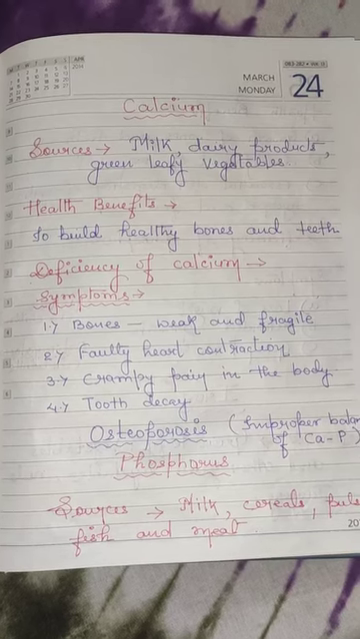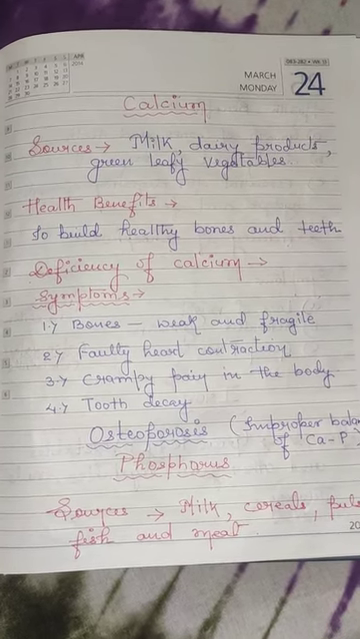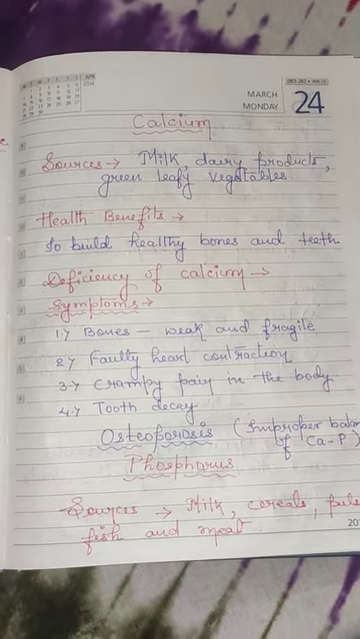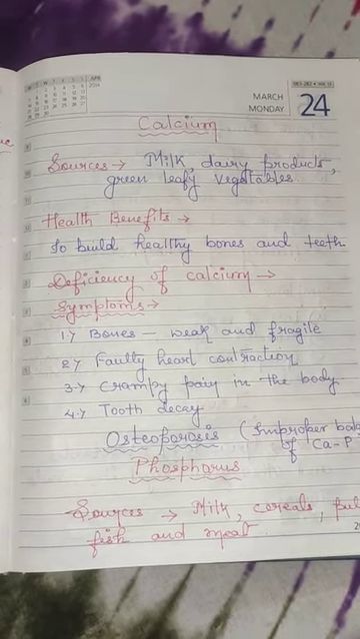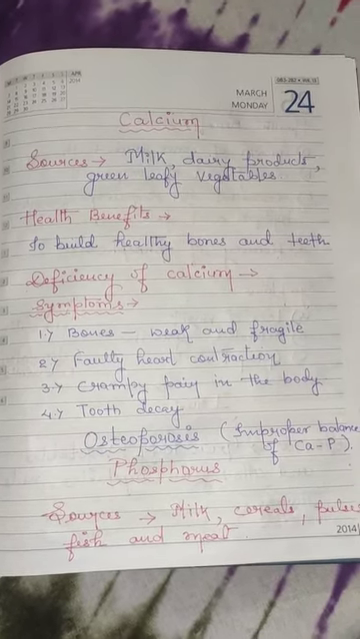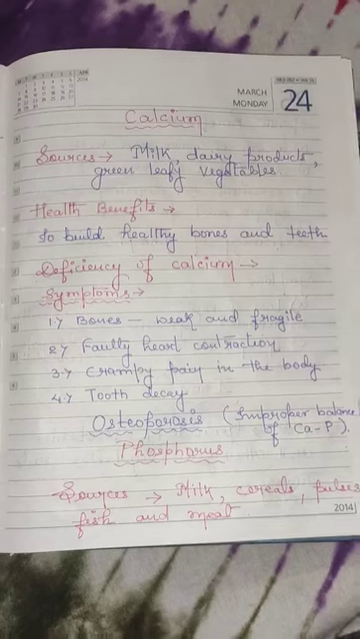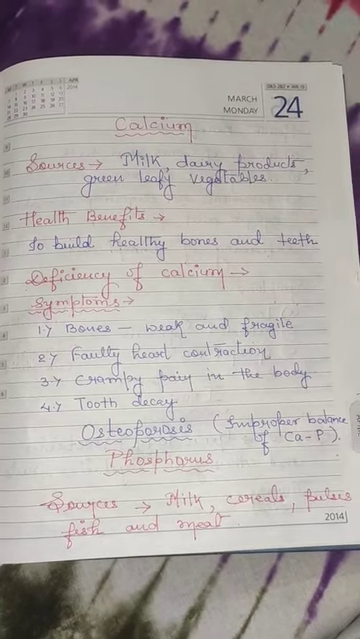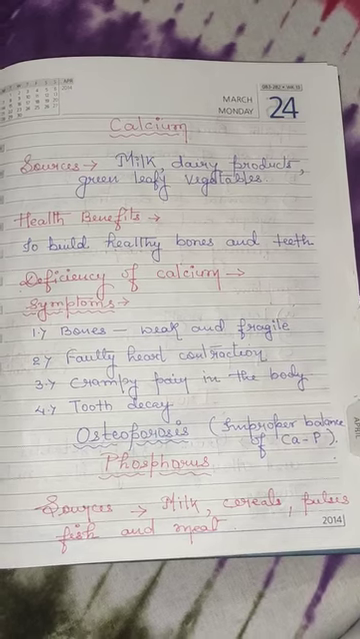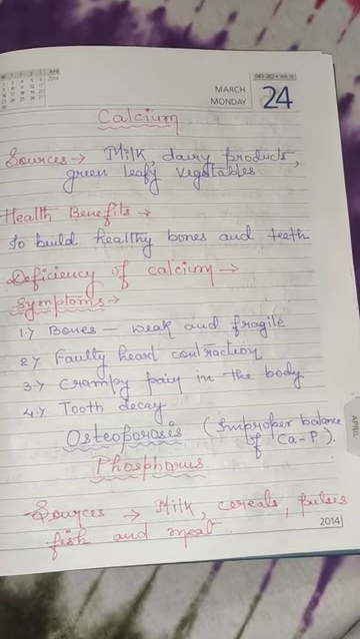Number 2, faulty heart contraction. The heart will not pump the blood properly, and it may cause heart disease. Number 3, crampy pain in the body. You must have seen, especially in growing children or school goers, their legs are always paining. That's all because of the lack of calcium in their diet.